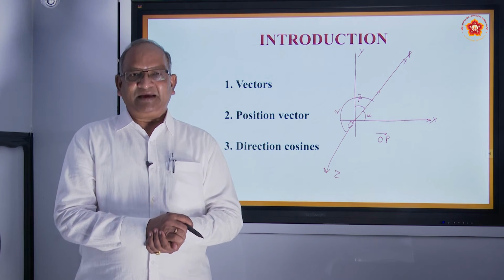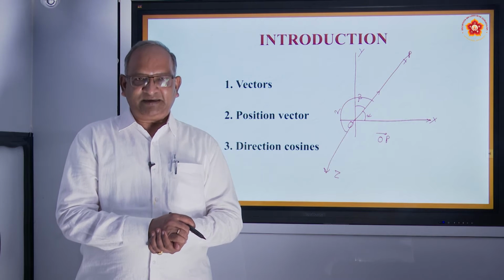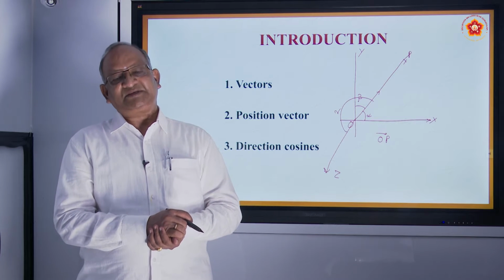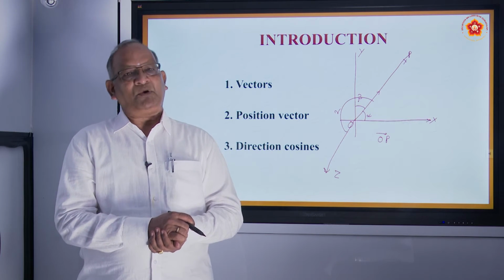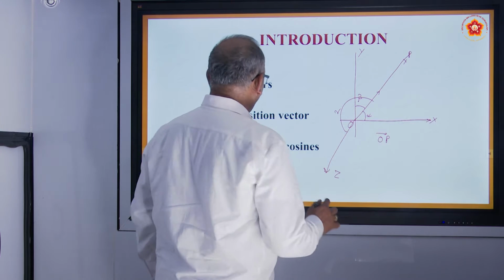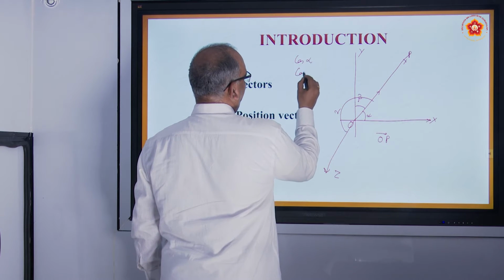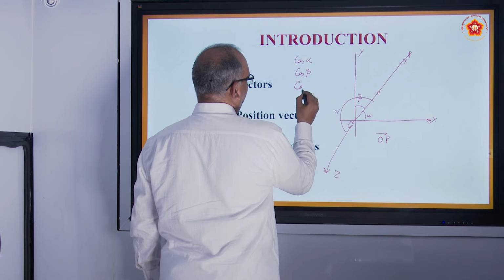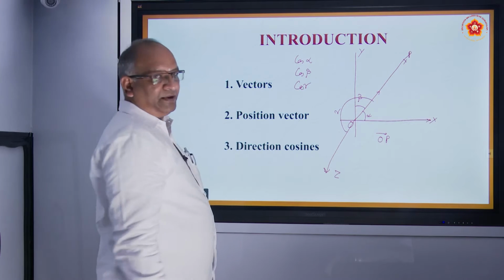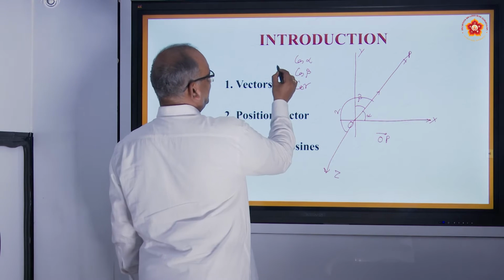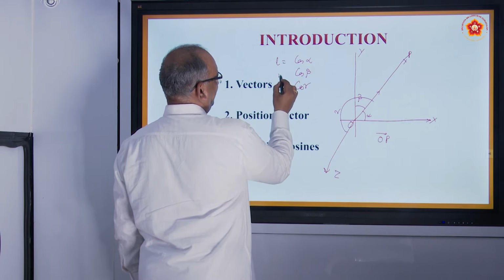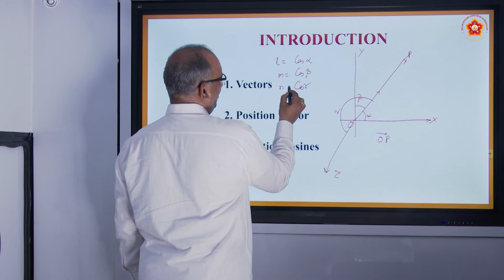Cosines of the angles made by a vector with x, y and z axis in positive direction. We represent them as cos alpha, cos beta and cos gamma. In short, the first one we call it L, second one we call it M, third one we call it N.